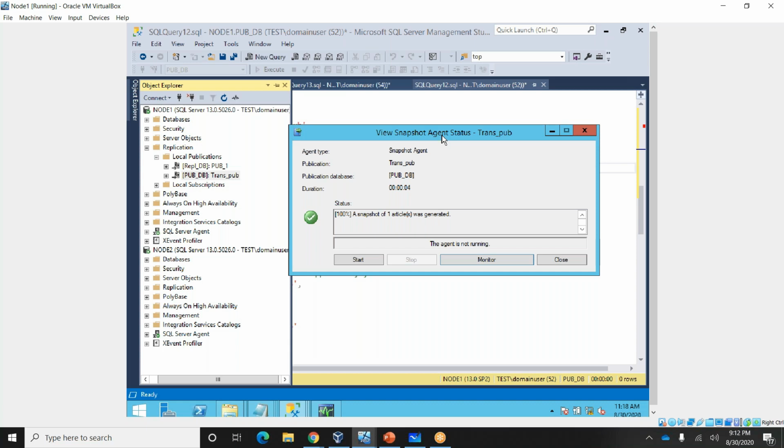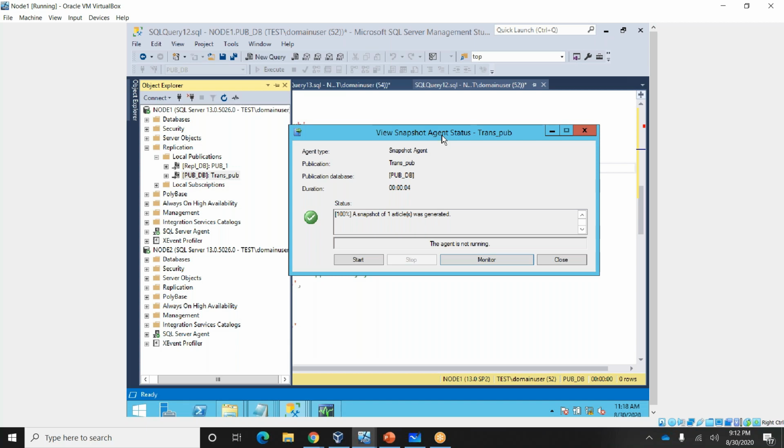What will happen while running the snapshot? Initially it will take a lock on the table. During that time, the application will not be able to connect to the table, because the table is locked. Replication will lock the table until the snapshot completes, and only after completing the snapshot will it release the lock.